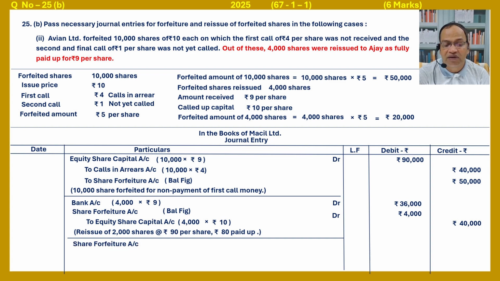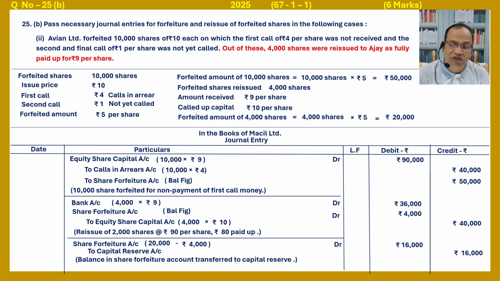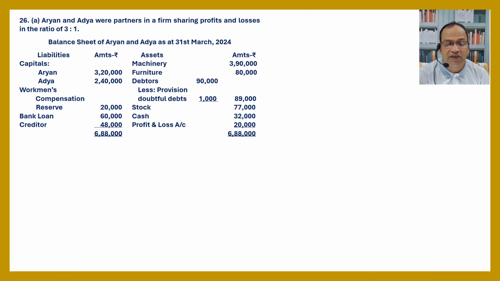Share forfeiture account 20,000 minus 4,000, so 20,000 minus set up amount 4,000. So the debited amount 16,000 to capital reserve 16,000. Balance share forfeiture amount after reissue is transferred to capital reserve. Balance in share forfeiture account transferred to capital reserve. Question number 26.